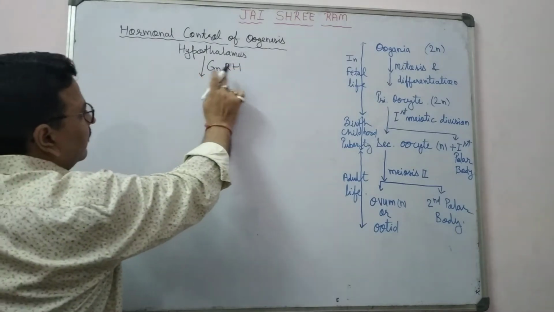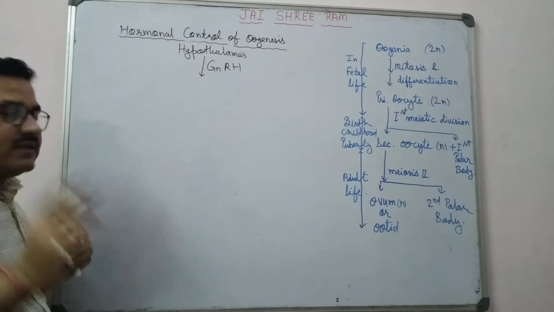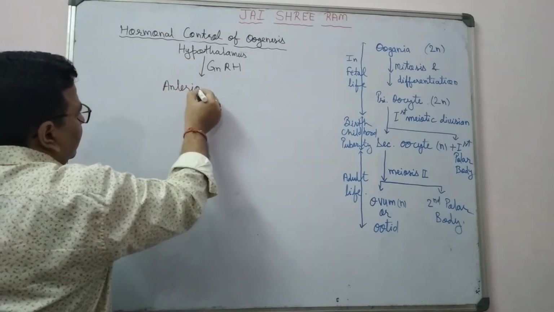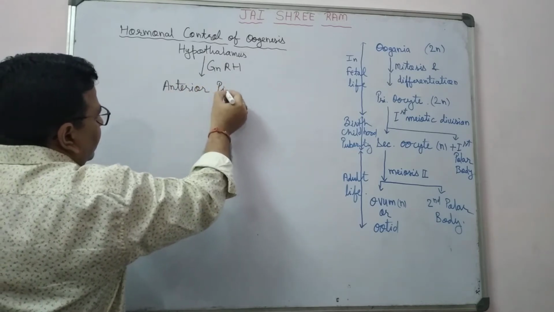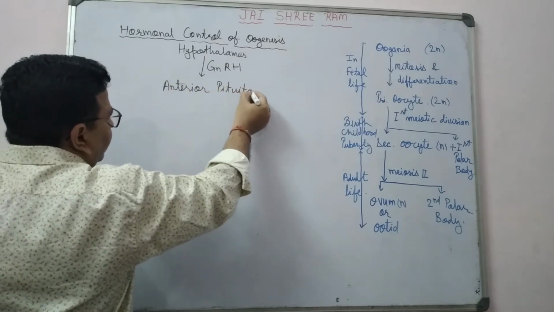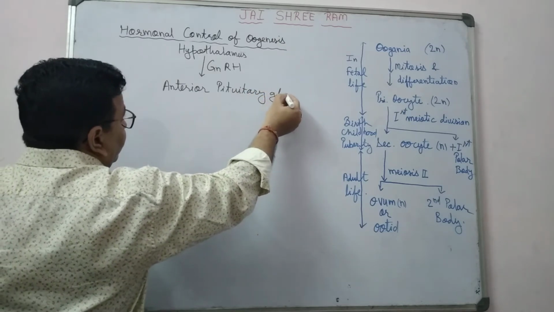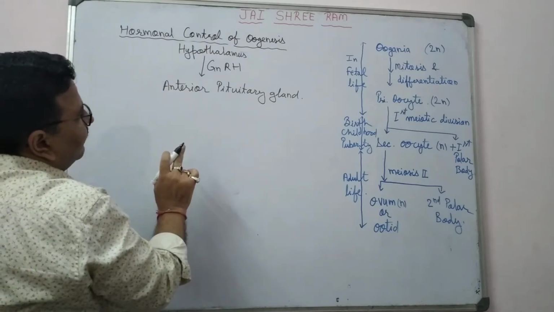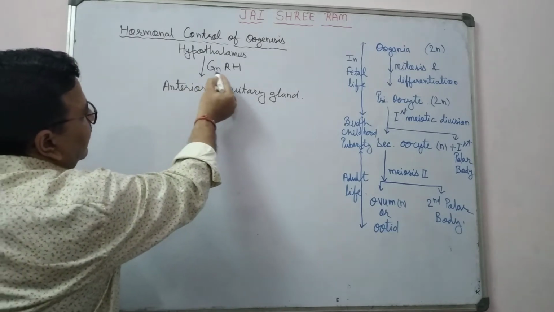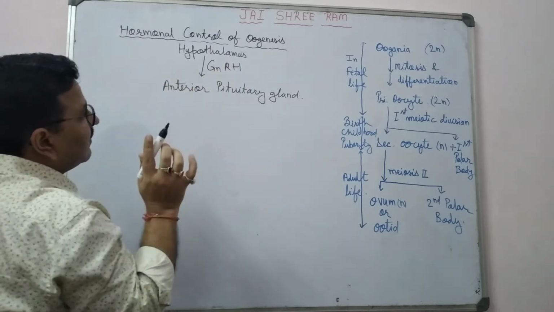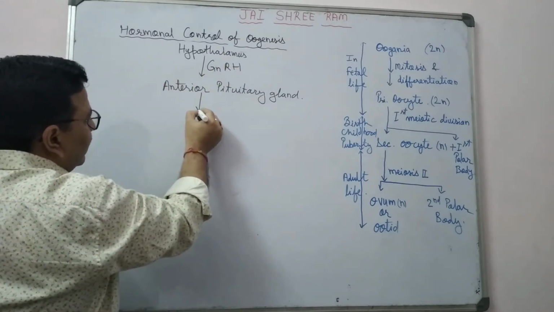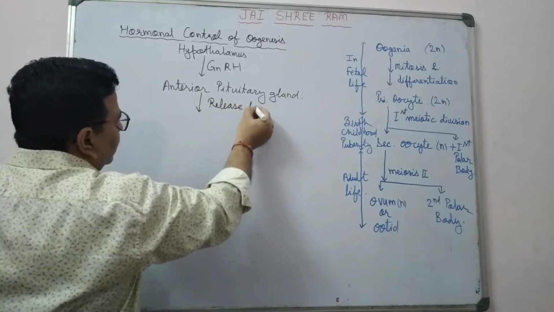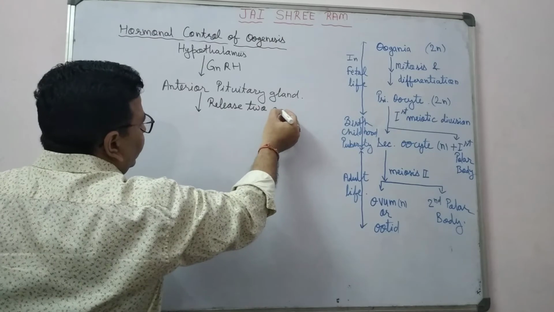This gonadotropin releasing hormone influences the anterior pituitary gland. Due to the influence of gonadotropin releasing hormone, it releases two gonadotropin hormones.